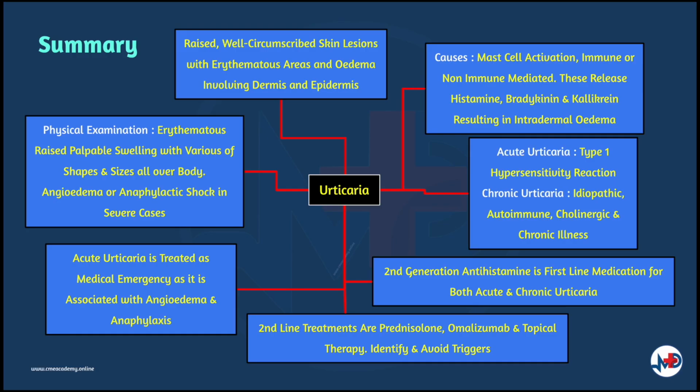On physical exam, there will be erythematous raised palpable swelling of various shapes and sizes on the body. In serious cases, there might be angioedema and anaphylactic shock. Acute urticaria is diagnosed clinically, while various investigations might be needed to find underlying causes of chronic urticaria. Acute urticaria should be treated as an acute medical emergency if it is associated with angioedema and anaphylaxis. Second-generation antihistamine is the first-line medication for both acute and chronic urticaria. Second-line treatment includes prednisolone, omalizumab, and topical therapy.